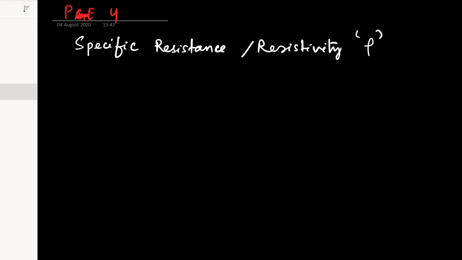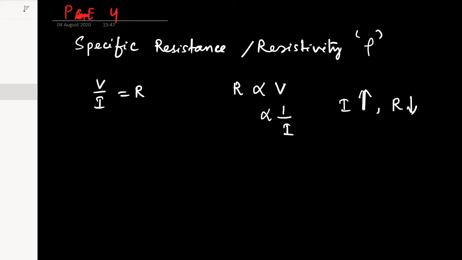Before I go to resistivity or specific resistance of a conducting material, I need to show you one thing, which is Ohm's law. You can simply see here that R is directly proportional to the potential difference across two terminals of a circuit. Now R is inversely proportional to the current. What does that mean? That means if the current is going high, the R will be low, isn't it?